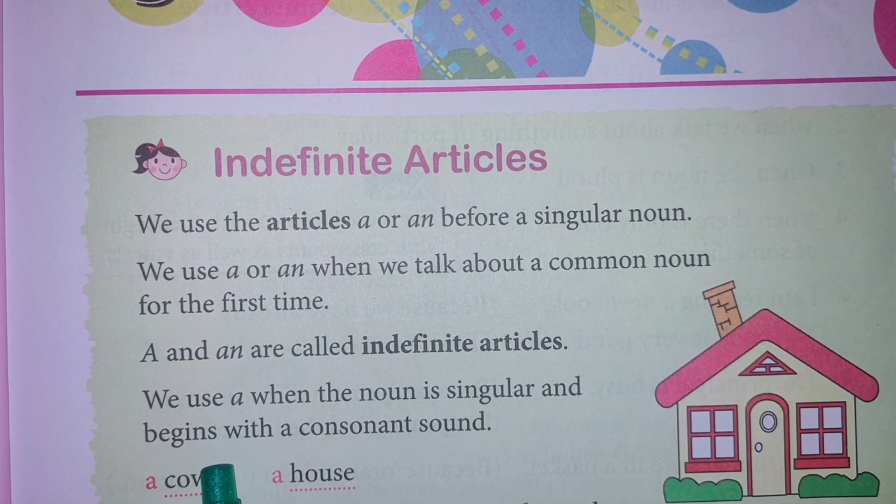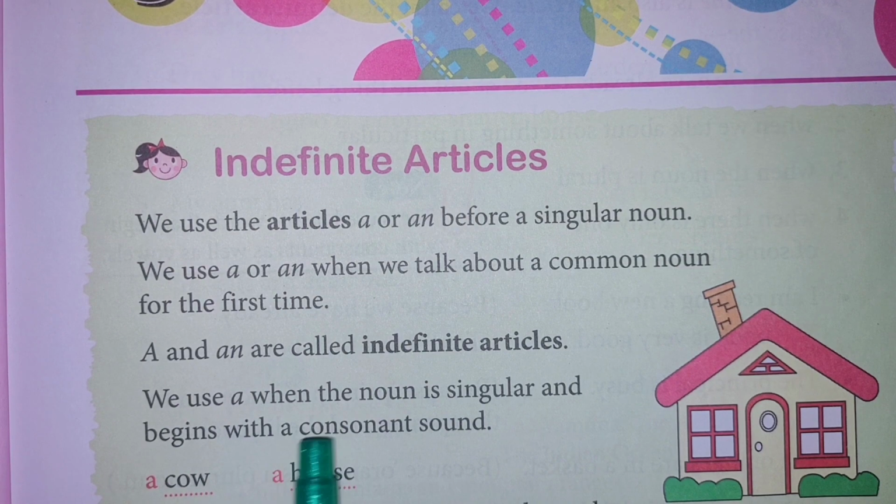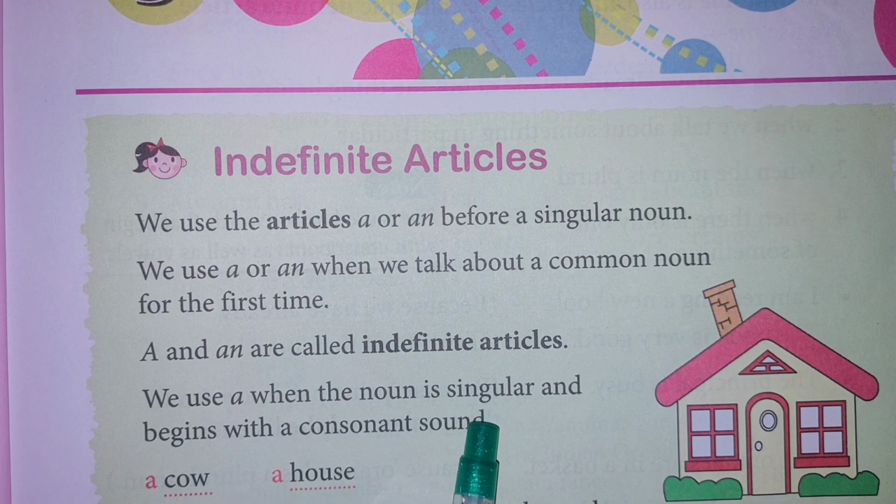We use a when the noun is singular and begins with a consonant sound. So we use a article when the noun is singular. When the noun is singular and begins with a consonant sound. So English alphabet vowels are 5.